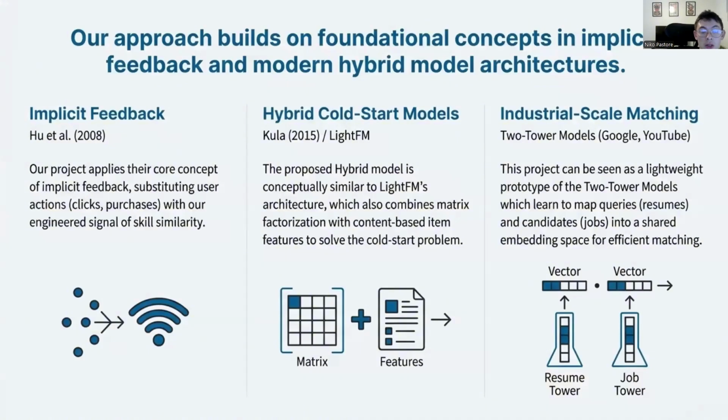This work builds on three foundational papers in the field. The first one, Hu et al., is a seminal paper on implicit feedback. I adapted their concept of confidence in ratings to my concept of skill overlap confidence. The second one, LightFM. My hybrid architecture is effectively a custom implementation of the LightFM approach, combining metadata with collaborative filtering. And then for this one, YouTube recommendations, while they use deep learning, my approach mirrors their two-tower concept of matching query vectors to item vectors in a shared space.